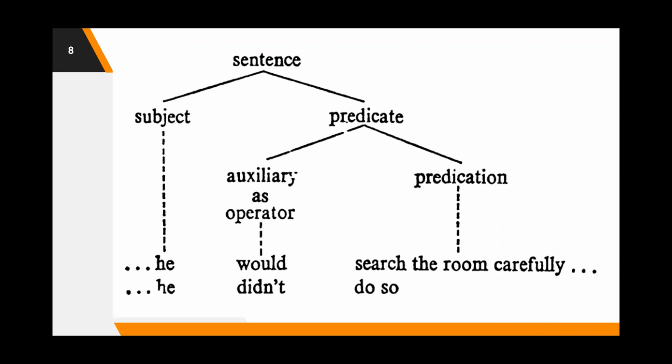Just to relate to what we talked about in previous videos, sentences could be analyzed in terms of function, and if we were to do that, then we need to have a subject and a predicate. Then the predicate could have an auxiliary and a predication. So look at the example. He would search the room carefully. Now, if we were to use a proverbal phrase, then we would say the second sentence, which is he didn't do so. And if you pay attention, do so replaced the whole predication.